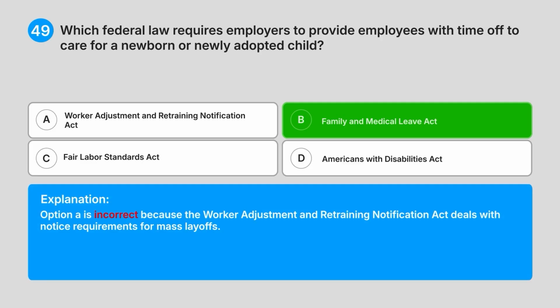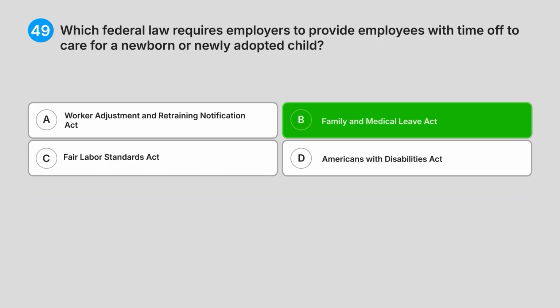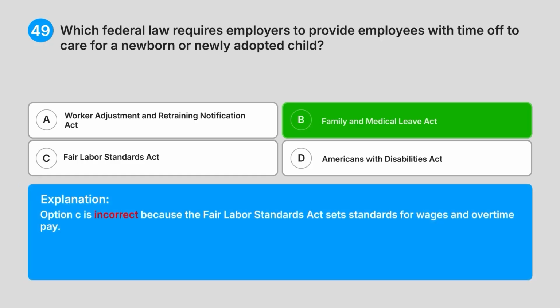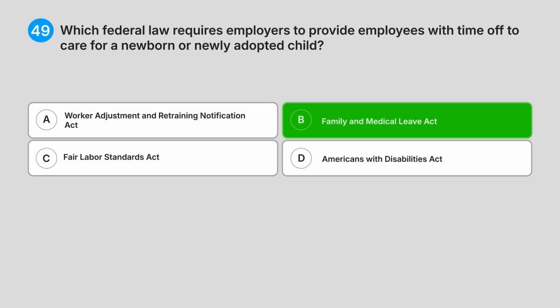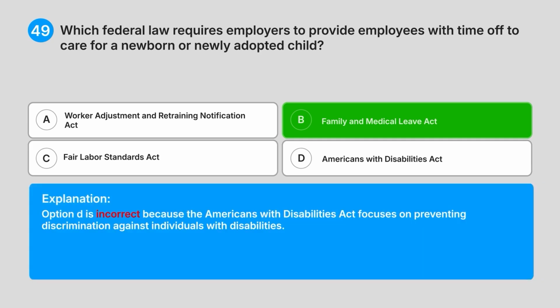Option A is incorrect because the Worker Adjustment and Retraining Notification Act deals with notice requirements for mass layoffs. Option C is incorrect because the Fair Labor Standards Act sets standards for wages and overtime pay. Option D is incorrect because the Americans with Disabilities Act focuses on preventing discrimination against individuals with disabilities.